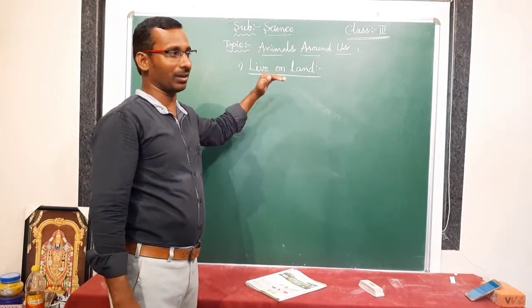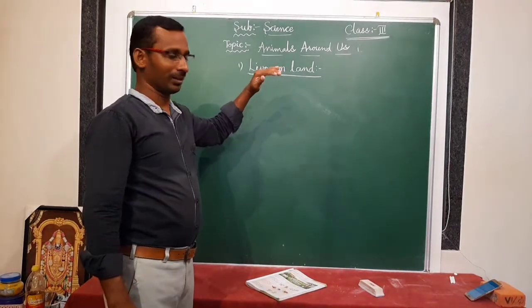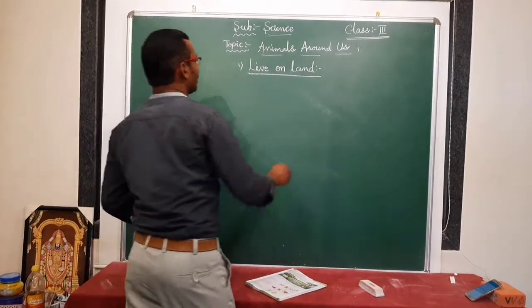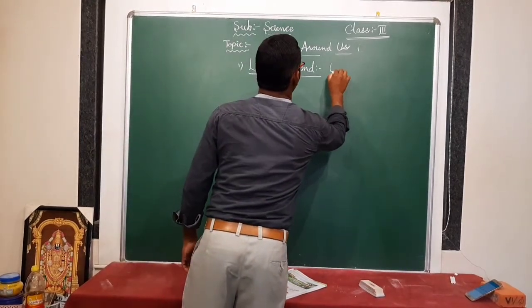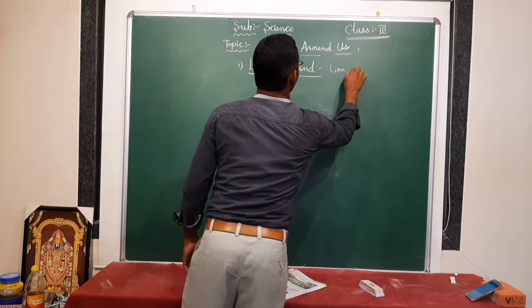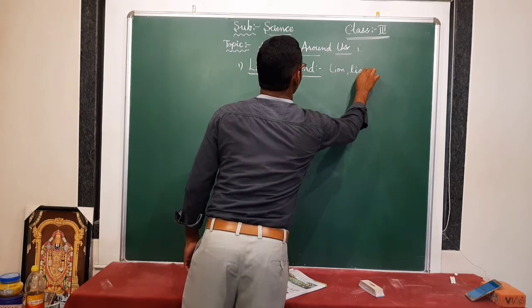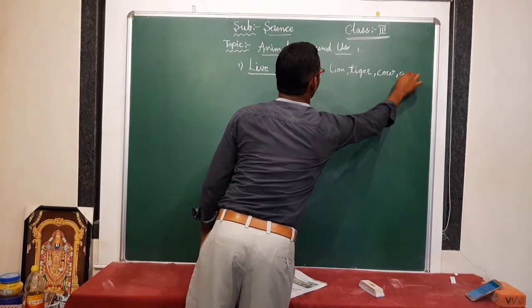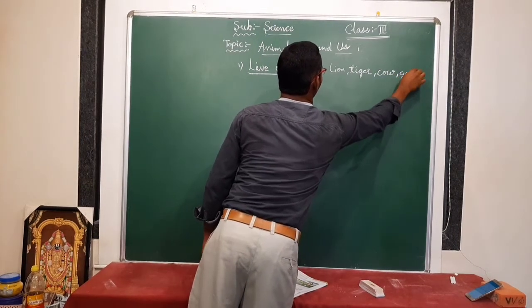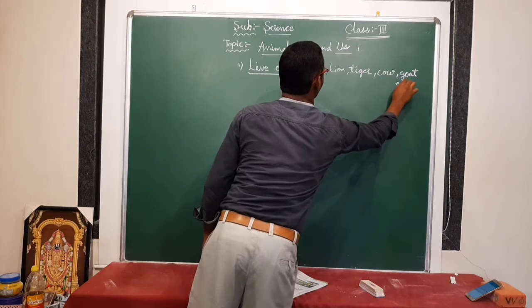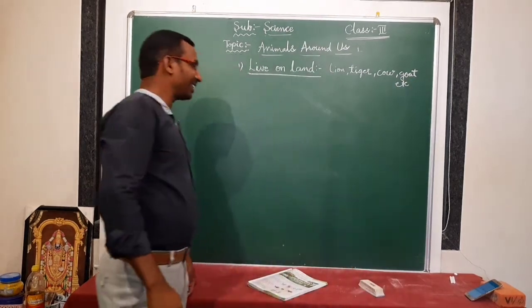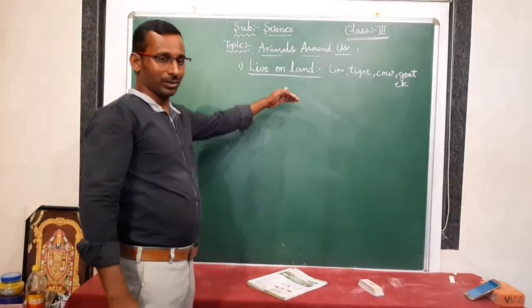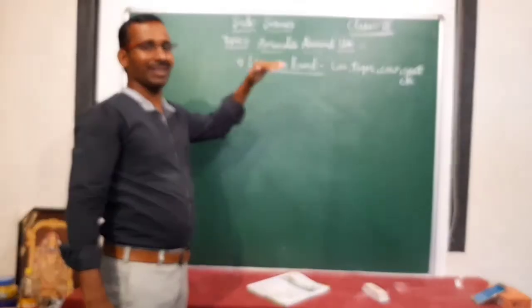Which animals are living on land? Yes. What are the examples? Lion, tiger, cow, goat, etc. So this type of animals are living on land.